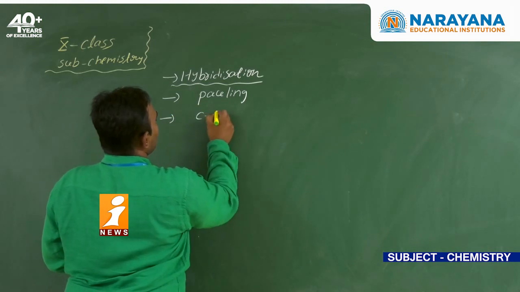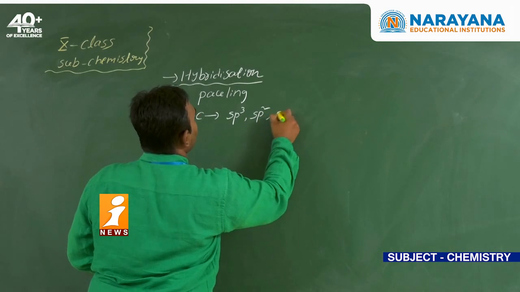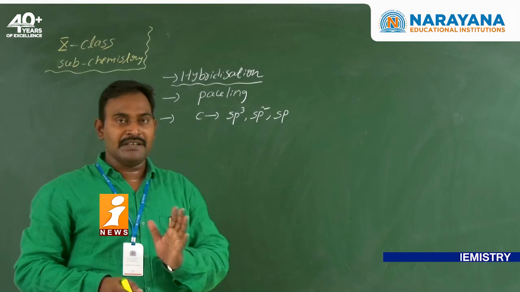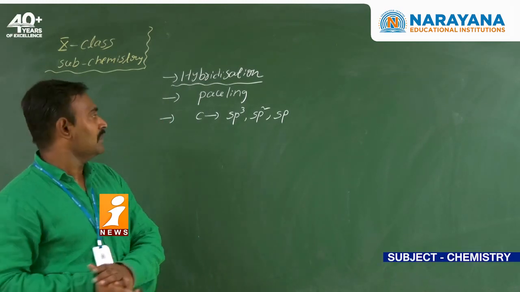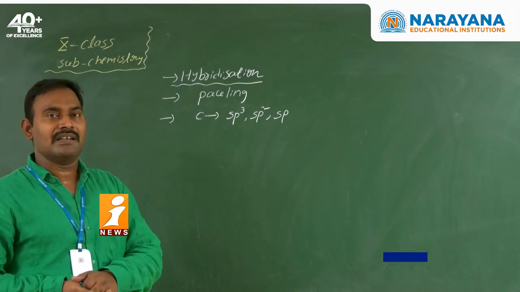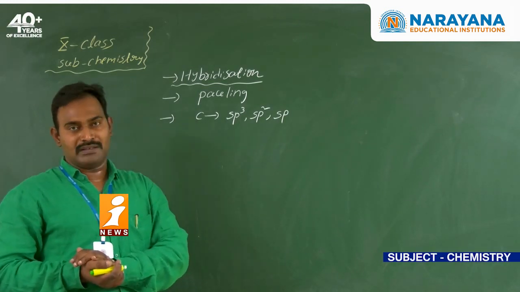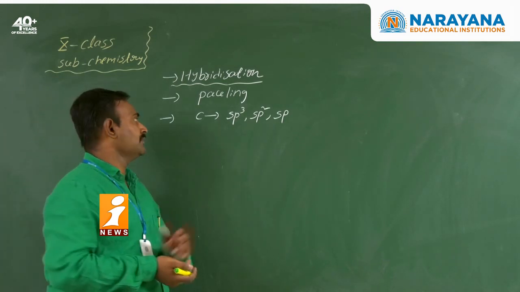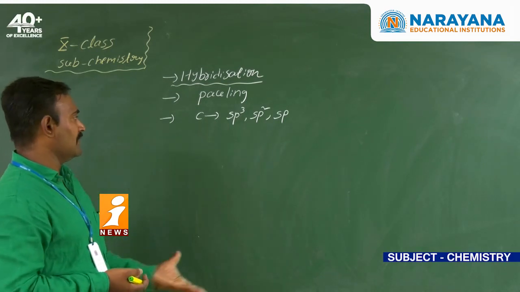Here, carbon mainly exhibits three kinds of hybridization: sp3, sp2, and sp hybridization. Carbon will not form sp3d, sp3d2, or sp3d3. The reason is that d orbitals are not available in the second orbit. In the second orbit, only two kinds of orbitals are available, s orbital and p orbitals, so d orbitals will not be present. One by one, we will discuss them now.